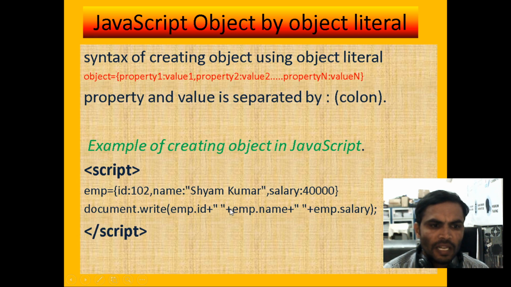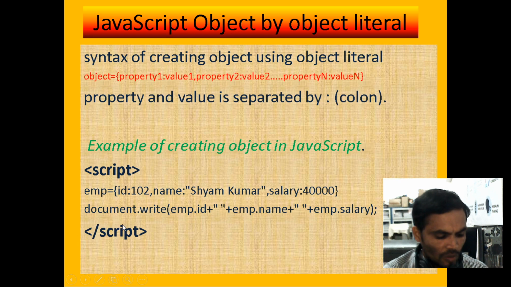Now if you want to create an example of an object in JavaScript, see here we took employee. Employee is an object. Under the employee object, the property is id, then we have the value.